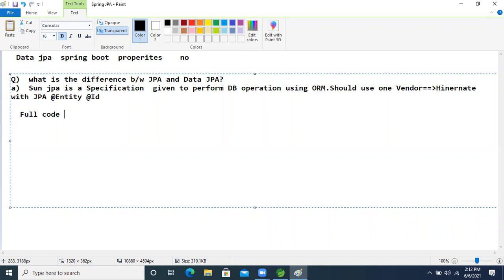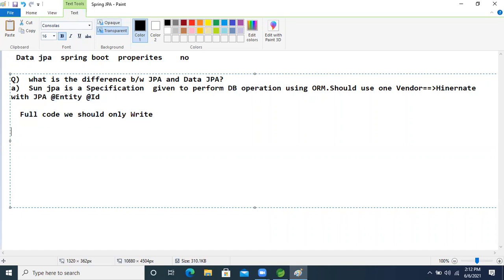Full code we should write. But Data JPA is saying something different.